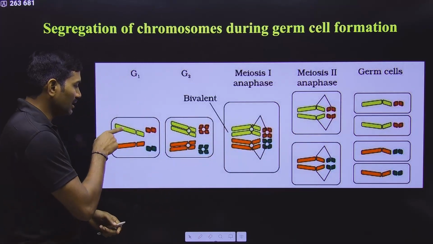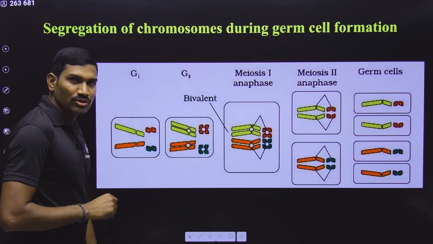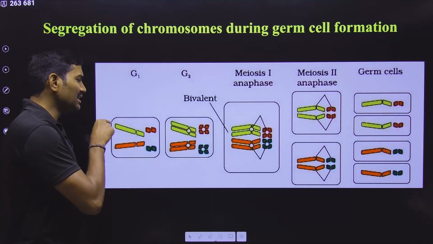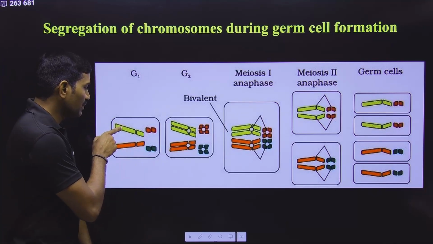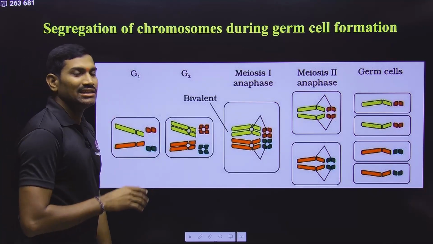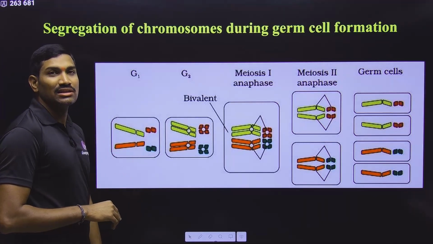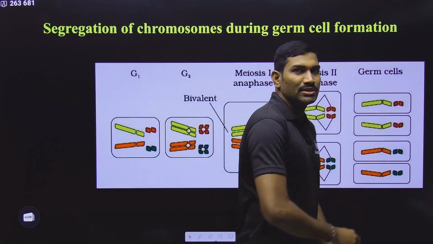Now observe carefully. Let us take these two long chromosomes as one pair. Initially, they are present as pairs. Suppose on this yellow chromosome, the capital T allele is there. Suppose on this one, small t is there. Finally, when they are forming the gametes, what happens?